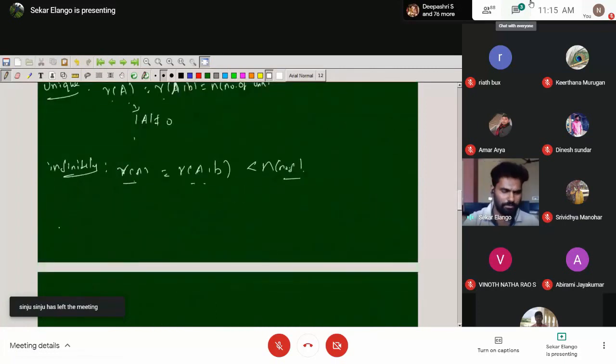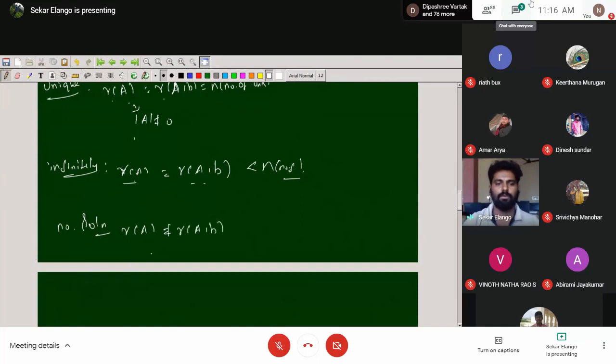Then the last one is no solutions. No solution is when rank of A is not equal to rank of A comma B. So here the rank of A is something and the rank of A comma B is different. Both of these are different, then we have no solution. Sometimes rank of A is less than n, while rank of A comma B has full rank.